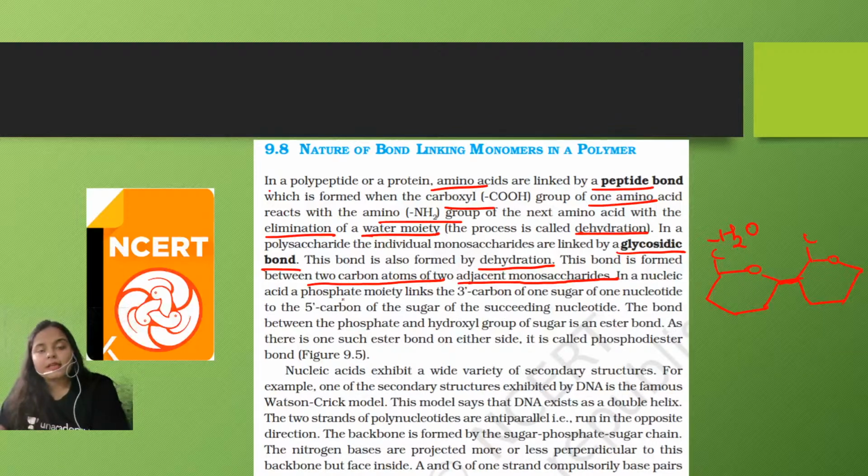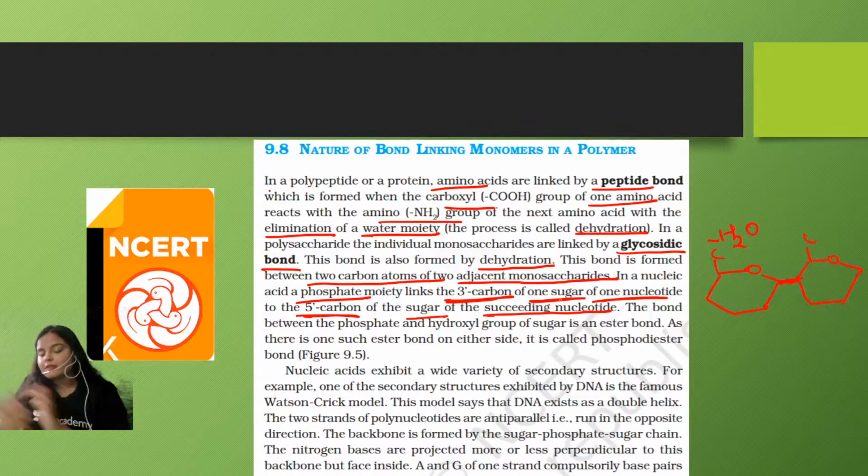Now, in a nucleic acid, a phosphate moiety links the third carbon of the sugar of one nucleotide to the fifth carbon of the sugar of the succeeding nucleotide, that means the next one. And this is how the phosphodiester bond is formed. The bond between the phosphate and the hydroxyl group of sugar is an ester bond.